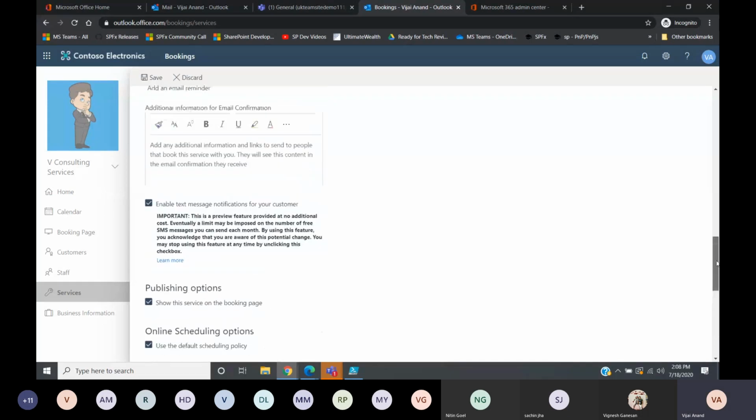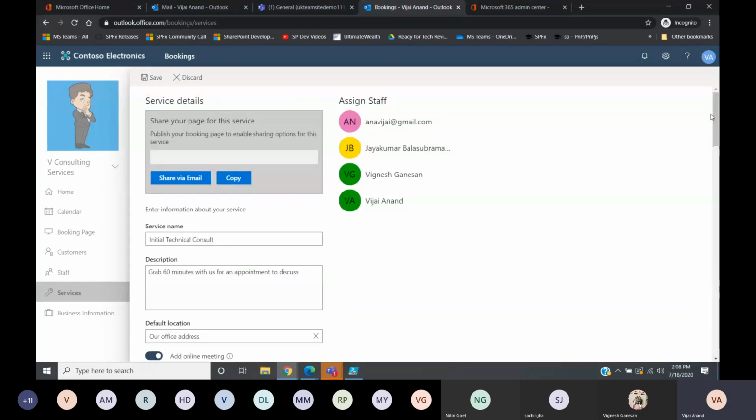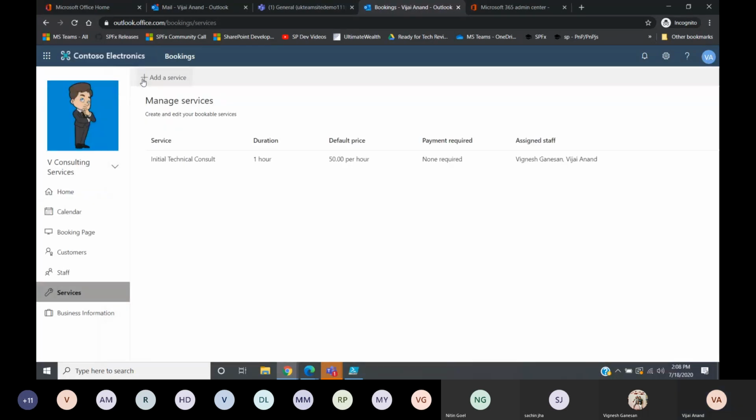So these are the options that are available, and I can assign the staff over here. As I mentioned, this technical consulting is going to be taken care of by Vignesh and myself. Then I will click on save. Now if you see here, I've created a service called Initial Technical Consult, and the minimum duration is 1 hour. Default price is 50 per hour, and payment.